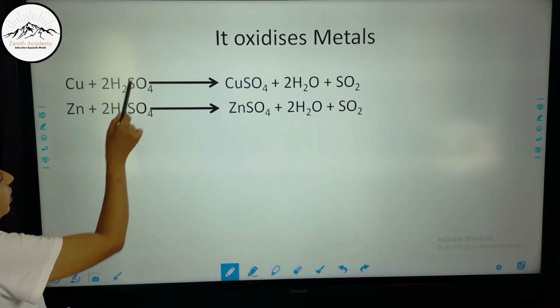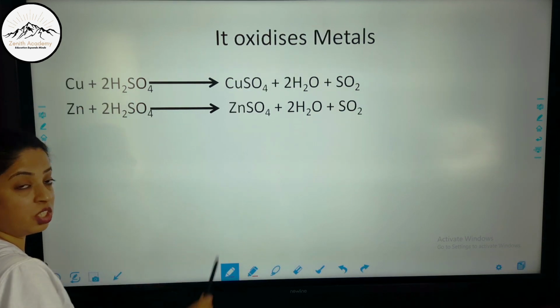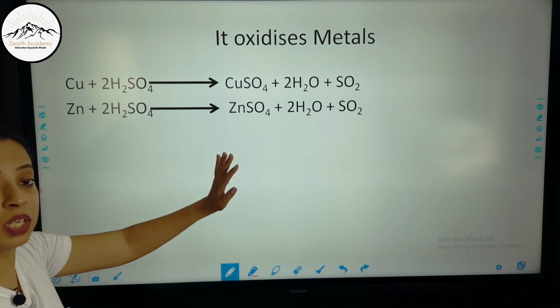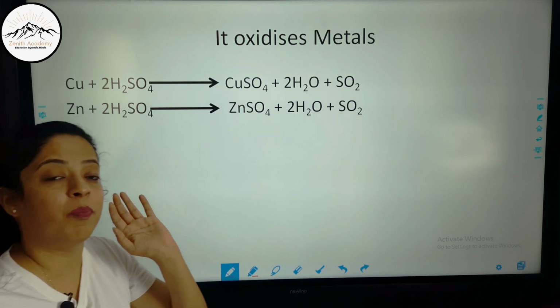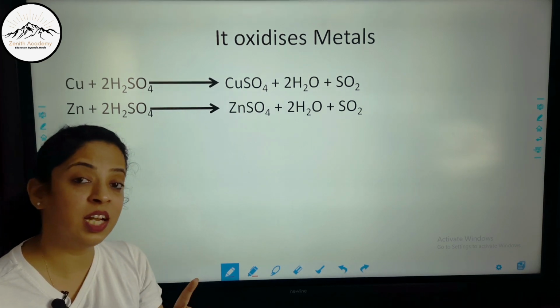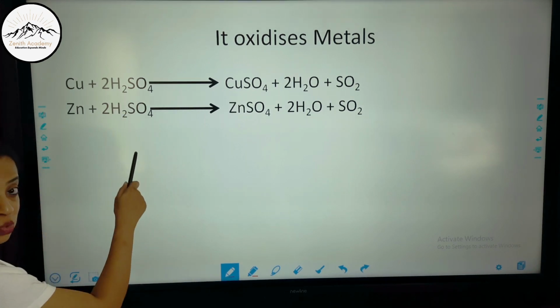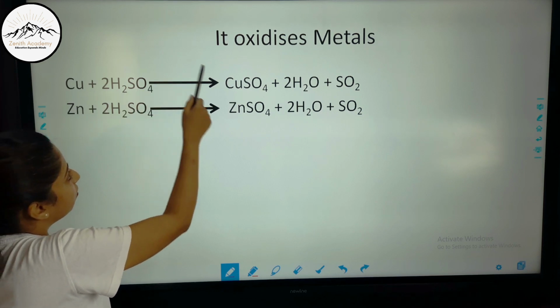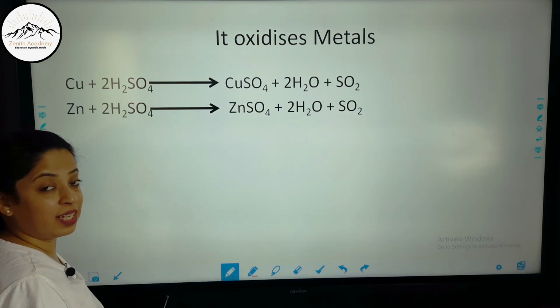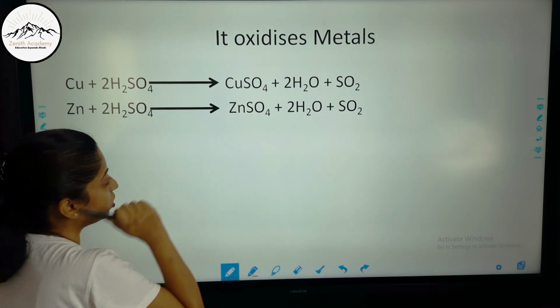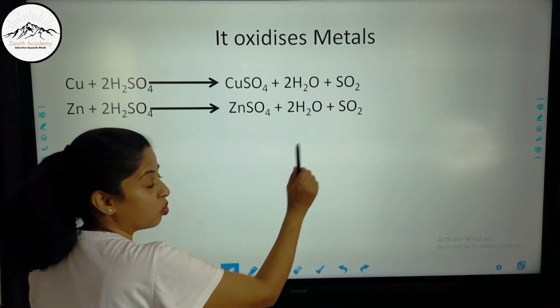Now when a metal reacts with concentrated H2SO4, the reaction is different. Please pay attention here. Earlier we had done that when a metal reacts with dilute sulfuric acid, salt and hydrogen gas were formed. Now here there is concentrated H2SO4, so copper will convert into copper sulfate. It has been oxidized. Zinc will convert into zinc sulfate and will form water and SO2 gas.